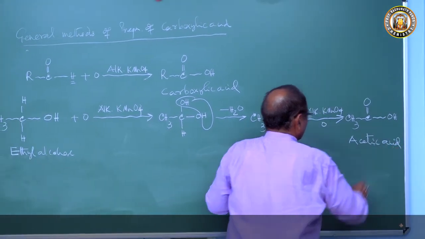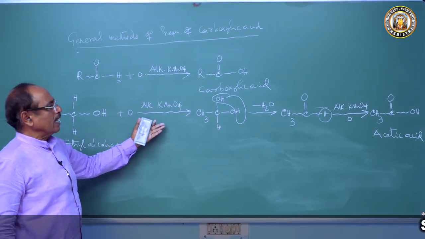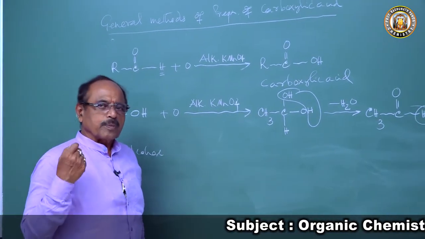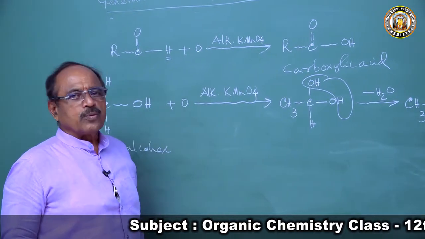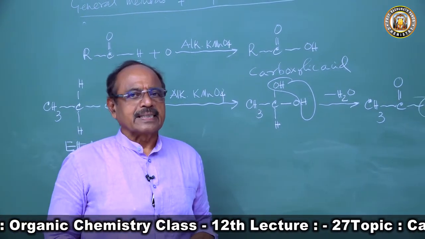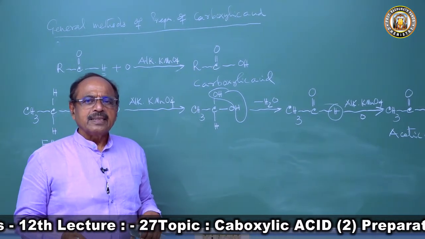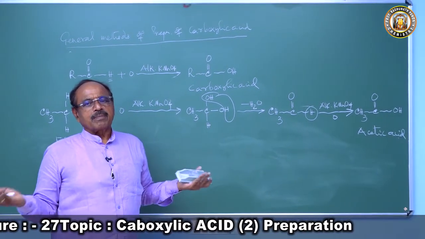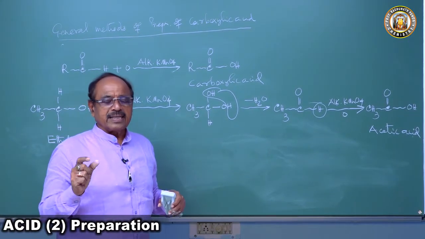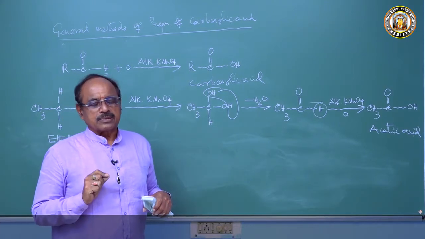So primary alcohol on oxidation produces its aldehyde. The aldehyde further gets oxidized to form carboxylic acid. Suppose you want to prepare formic acid. By this method we can prepare formic acid, but we cannot use potassium permanganate. If we use potassium permanganate, then what will happen? Then that will form carbon dioxide and water. So we have to take a specific oxidizing agent. So what is that?